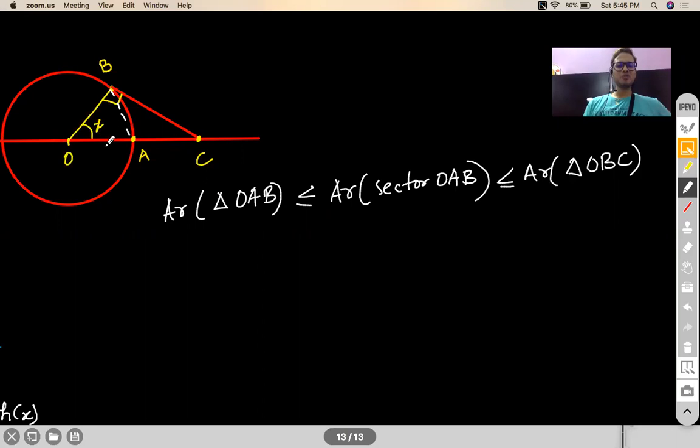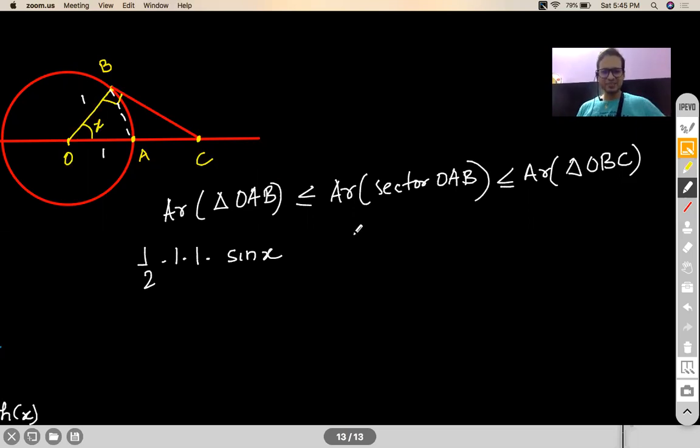Now, what is the area of the triangle OAB? Remember, I told you in the properties of triangles that if you know two adjacent sides and the angle between them, the area is given by half into the product of the adjacent sides into the sine of the angle between them, isn't it? Now, don't ask me how. This is something which we did in the properties of triangles. And the area of the sector we know is half r squared theta, where theta is x over here.